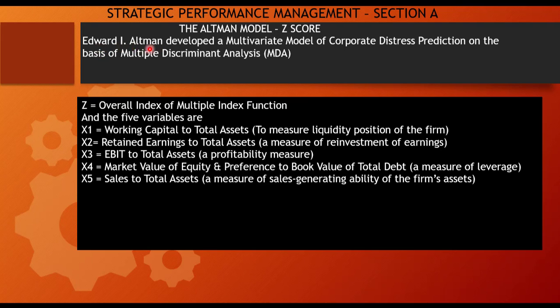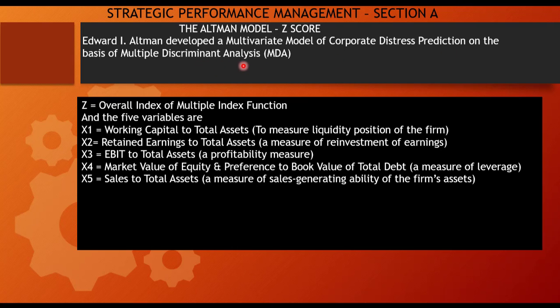Edward I. Altman developed a multivariate model of corporate distress prediction on the basis of multiple discriminant analysis. This model was basically introduced in order to identify whether a company goes bankrupt or not.